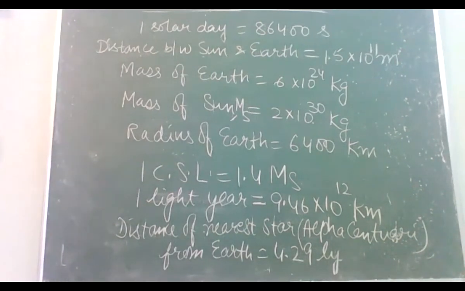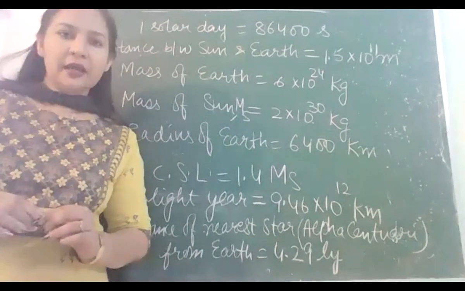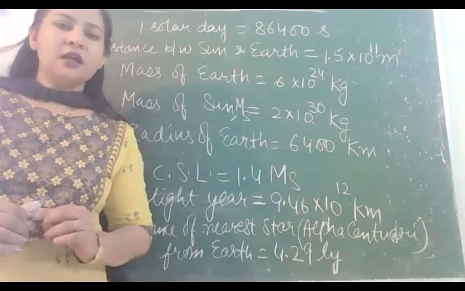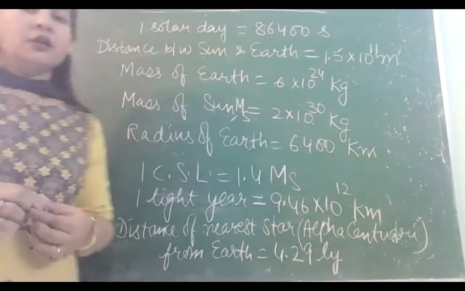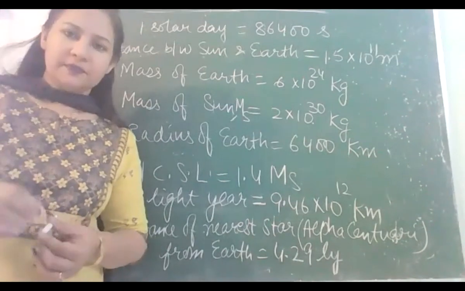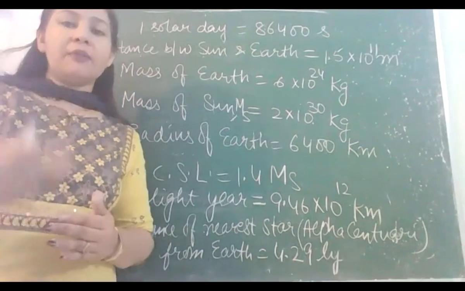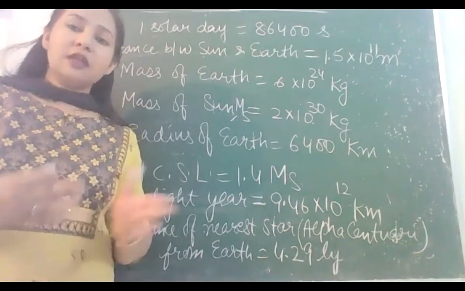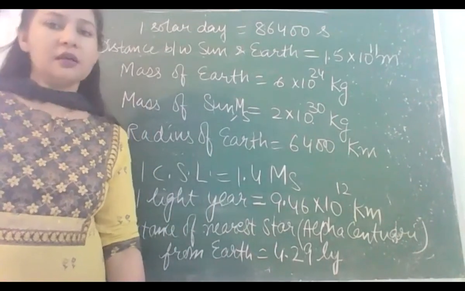So I hope these values are sufficient for the time being. ठीक है, काफी values हो गई. So have a look at these values and थोड़ा सा mind में रखते जाइए. As we be using these values, fix these values in your mind. ठीक है बच्चे, you must know कि जिस अर्थ पे आप रहते हो उसका रेडियस कितना है, उसका मास कितना है, सन के कंपैरिजन में उसका मास कितना है, all these things. ठीक है, must be clear.